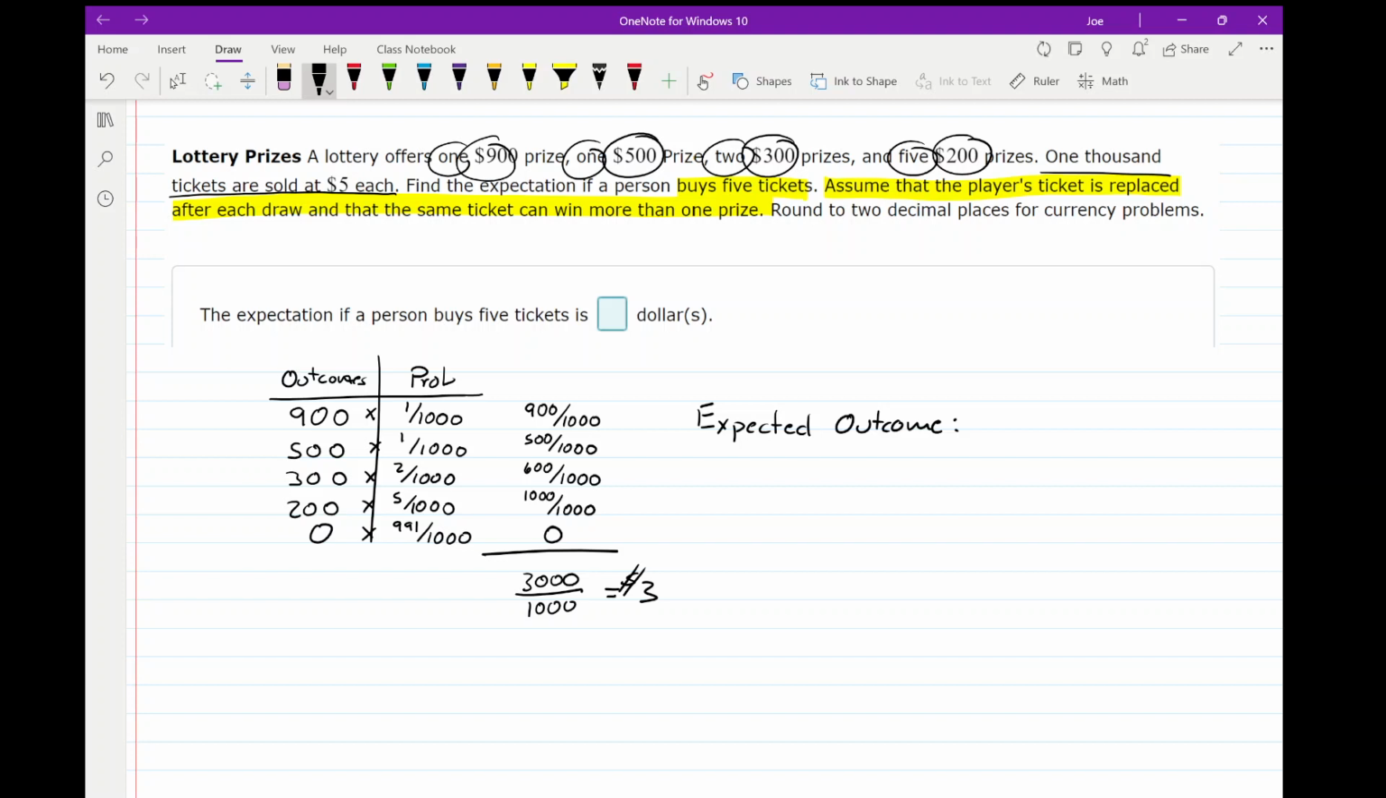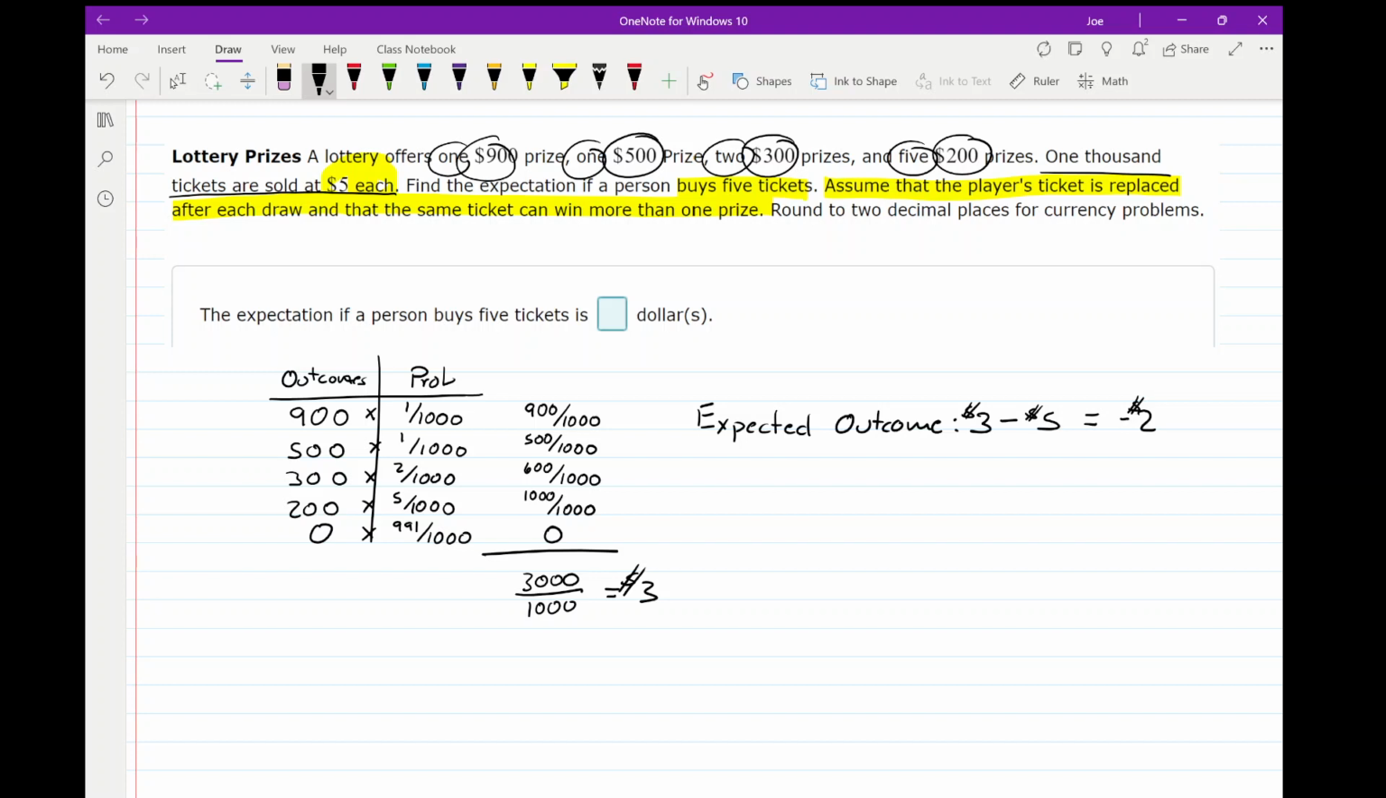Here's the problem. How much did it cost to play the game? It cost $5 to play the game. Let me actually do it this way. We're going to take the $3 we win minus the $5 I had to pay to play. So what is my expected outcome? The expected outcome is that every time I play this game, I expect to lose $2.